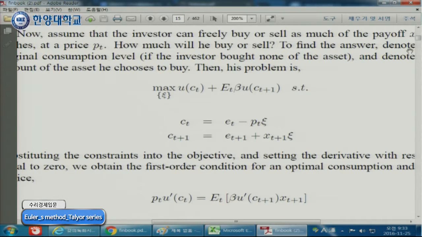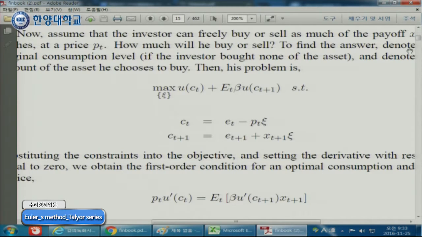The first budget constraint means that today's consumption is today's income minus your saving. Here, saving means that you buy x of stock. So when you buy x amount of stock, because the stock price is P_t, you have to save P_t x.